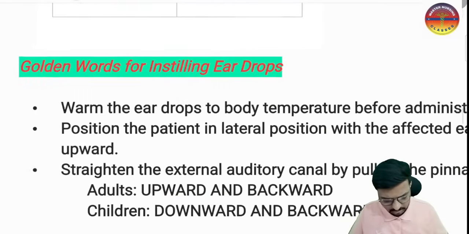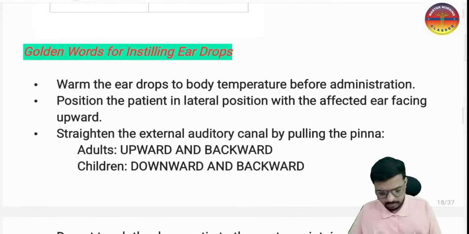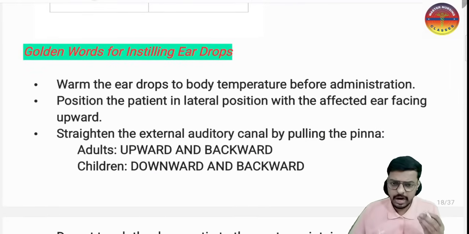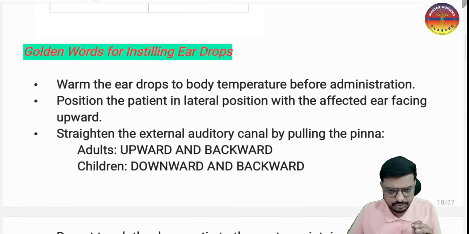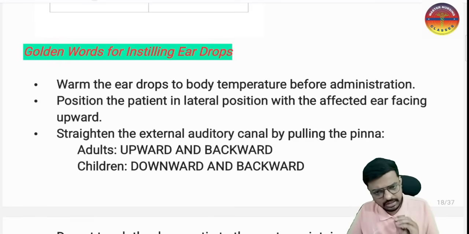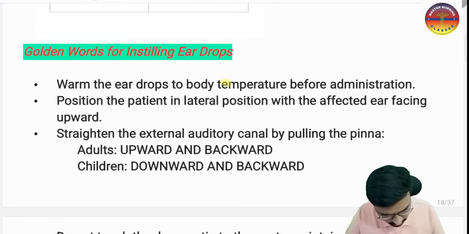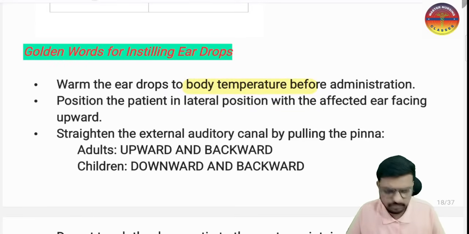So here are the golden points, very important. Too cold and too hot eardrops we can't instill in the ear, because that may cause damage to the tympanic membrane and irritate the ear like anything. So whenever we are instilling the eardrop, make sure that the eardrop temperature is equal to the body temperature before the administration. One very important point.